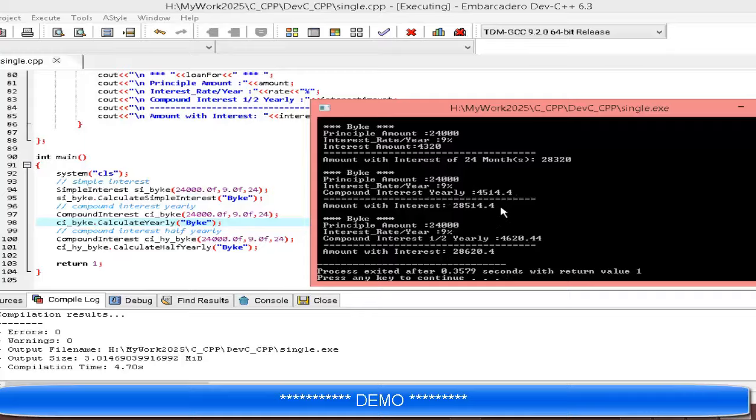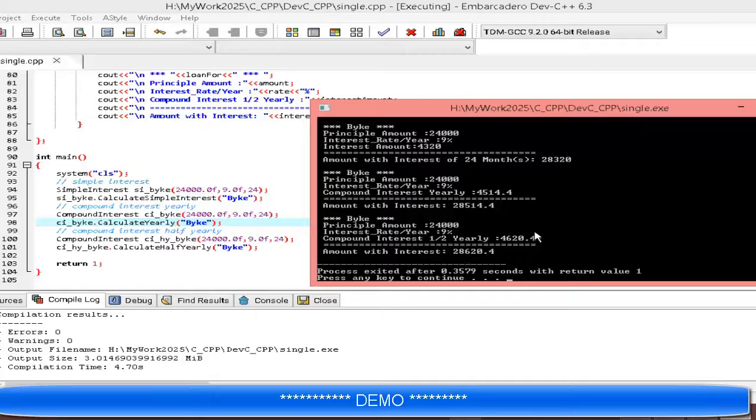Now if we calculate the interest half yearly with the same amount 24,000 and rate 9%, the compound interest half yearly is 4,620.44. If we add this, we get 28,620.4.